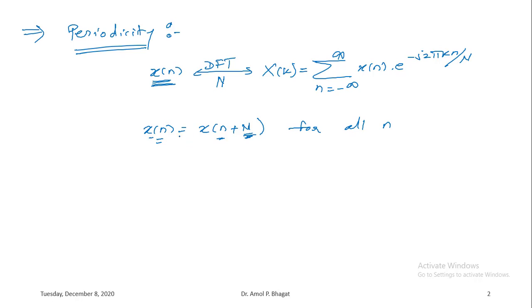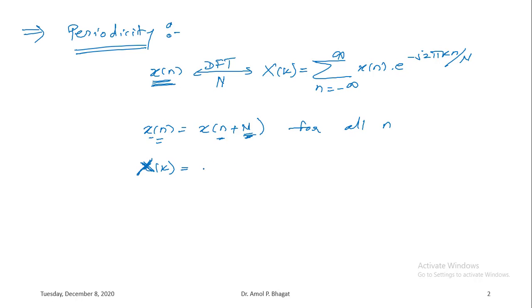The discrete Fourier transform of x of n is X of k. As per the periodicity property, if the signal x of n is a periodic signal, then its discrete Fourier transform, that is the N-point DFT, capital X of k, is also periodic.